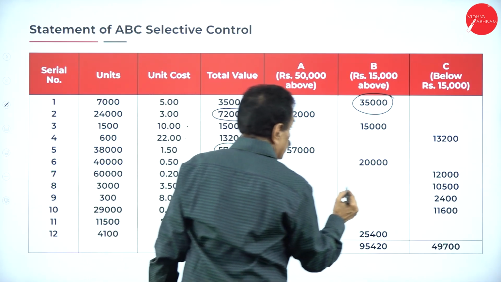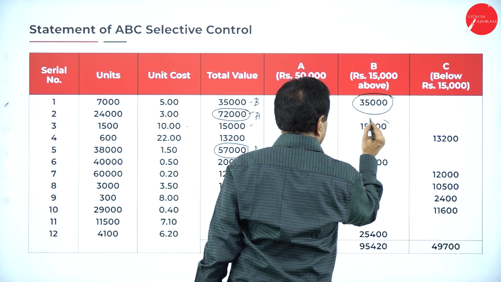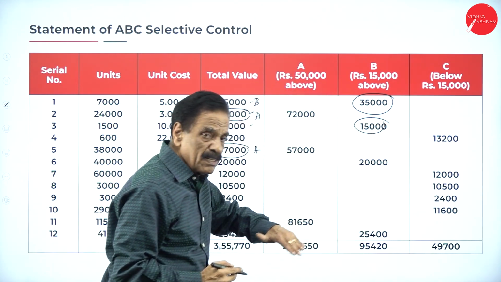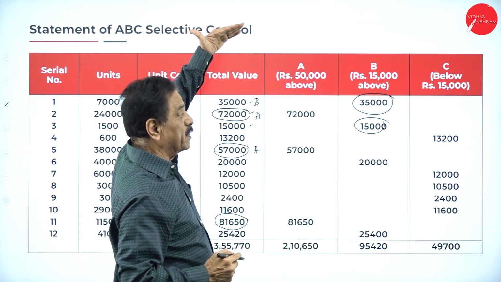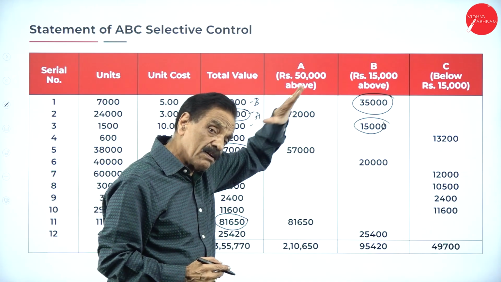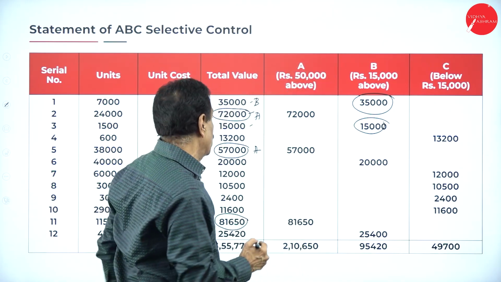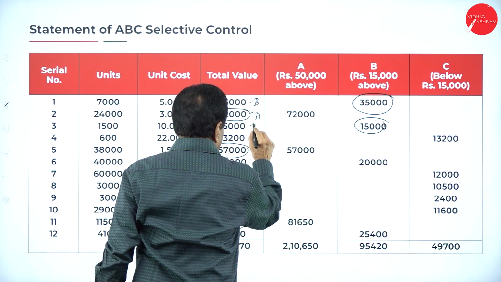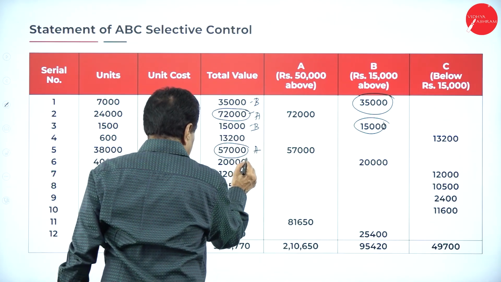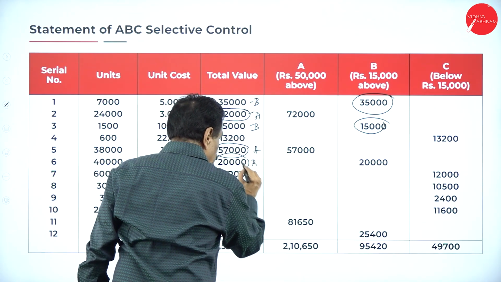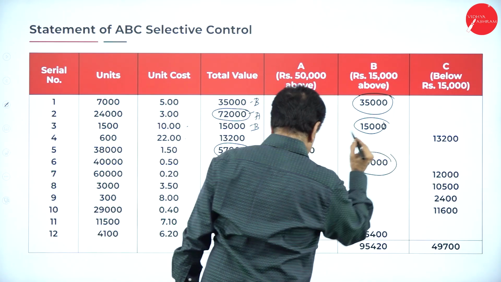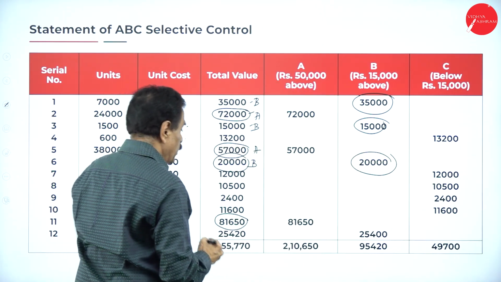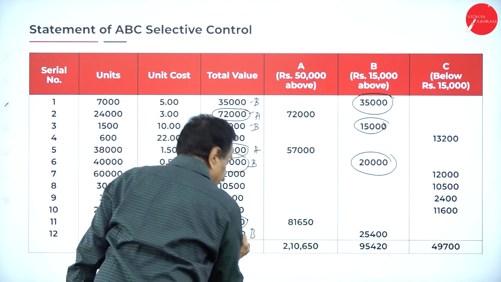Then we have got 15,000. We take 15,000 to 50,000. 15,000, this is B. 20,000, this is also B. Then 25,420 is also B.